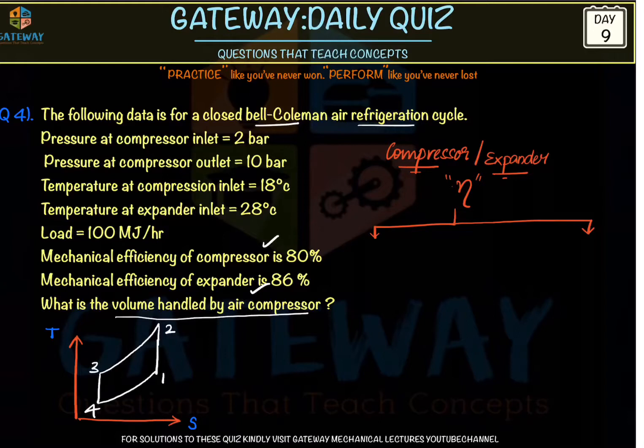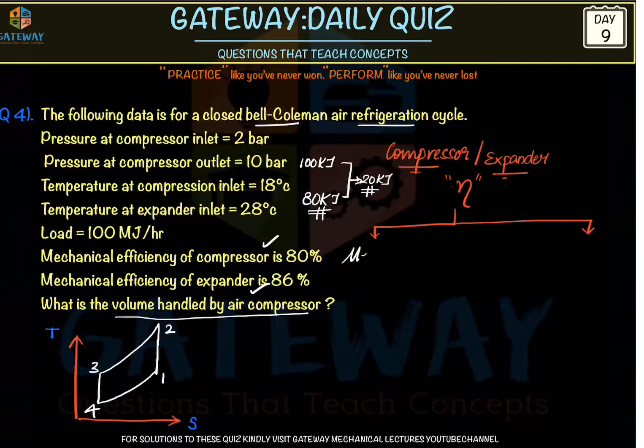always remember, whenever we are talking about efficiency, it means in the actual system there is some loss in the output. Suppose we are giving 100 kilojoules of electrical energy input to the compressor unit, and the compressor runs, but it is observed that it is performing only 80 kilojoules of work on the fluid. Then where did this 20 kilojoules go? The 20 kilojoules went into losses.